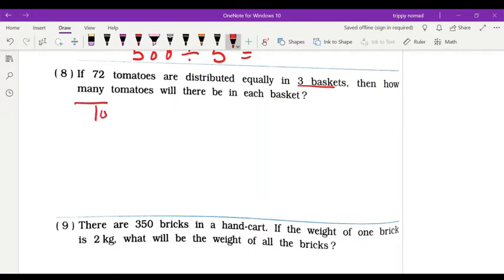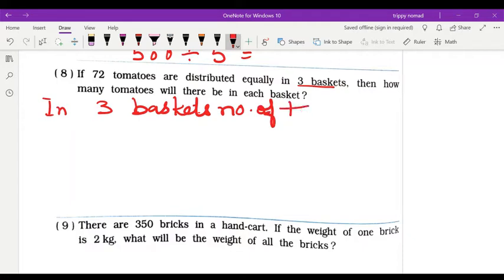Total number, either you can write in 3 baskets number of tomatoes like this also, in 3 baskets number of tomatoes, that is equal to 72.